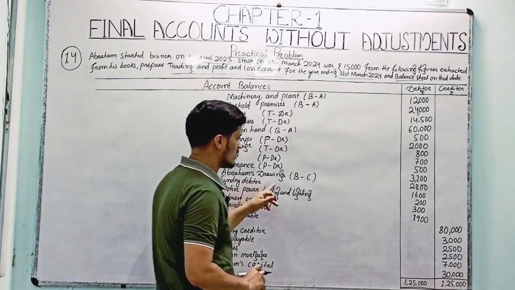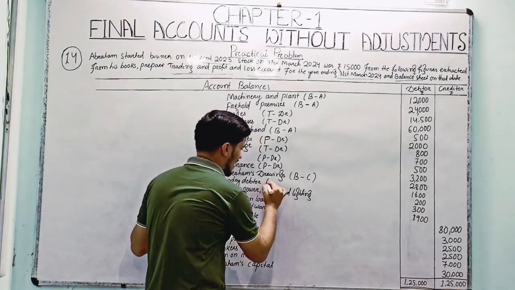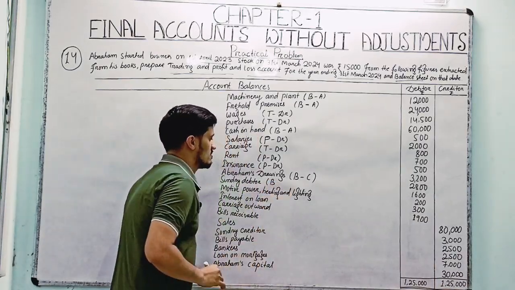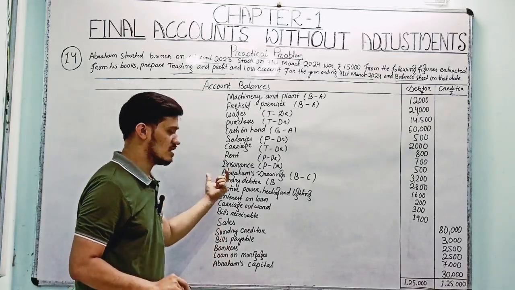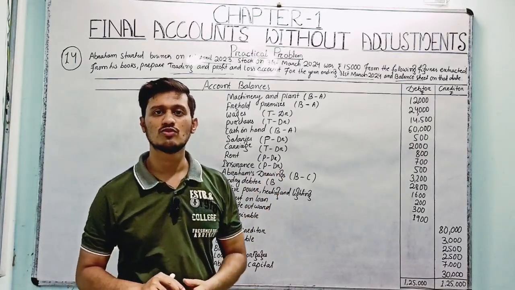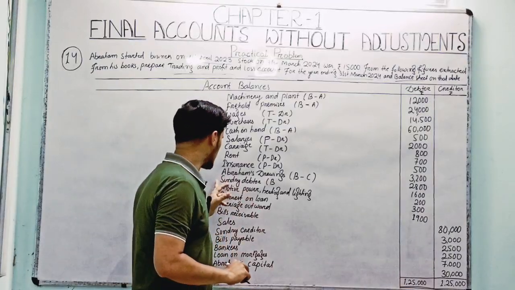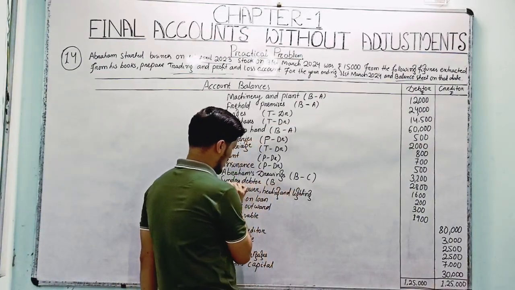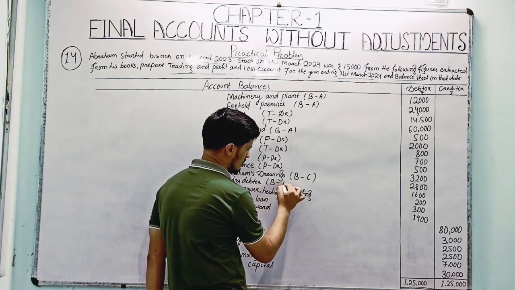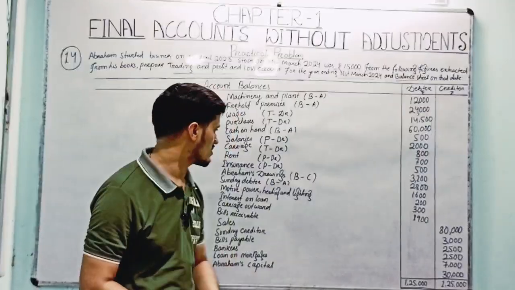So sundry debtors here, it's an asset, right? Sundry debtors means debtors who have very low amounts, they are called sundry debtors. It is a current asset, and their amount will similarly enter the balance sheet. On which side? The asset side. Okay.